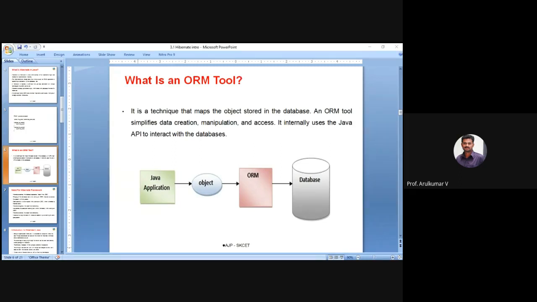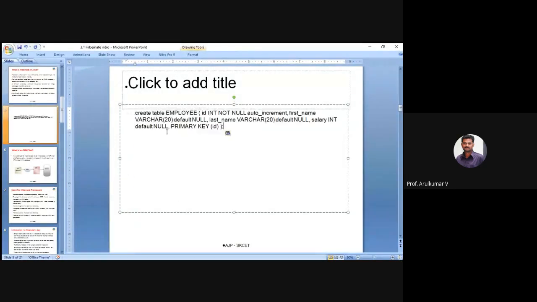Like I will show you some example. So for example, this is the table I have created in my database. Automatically it will get created based on your getter and setter method. So ID and first name, and I'm having last name, and then salary, and primary key. Primary key is ID. These are all the things. So for this, I'm going to create a POJO class like this, guys.